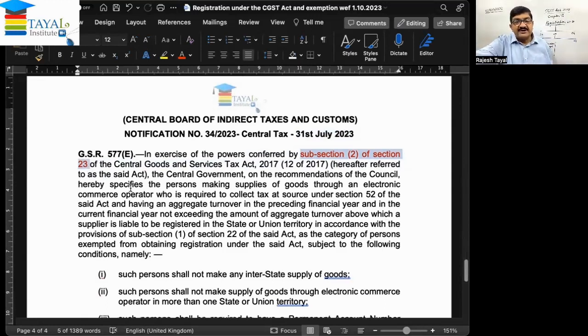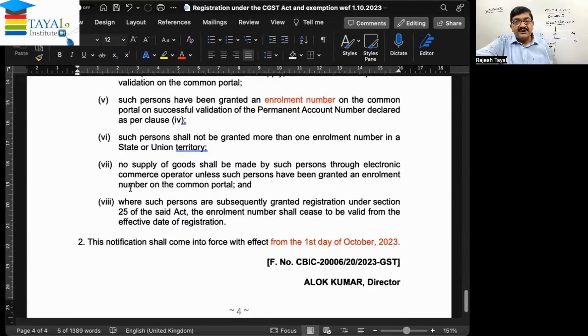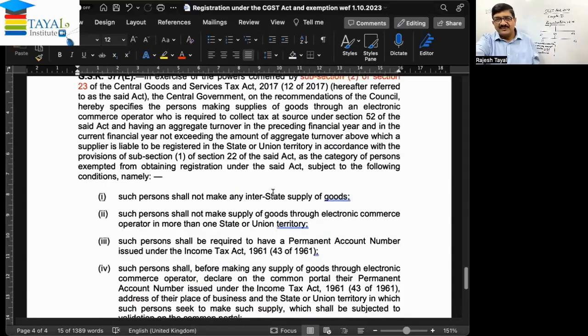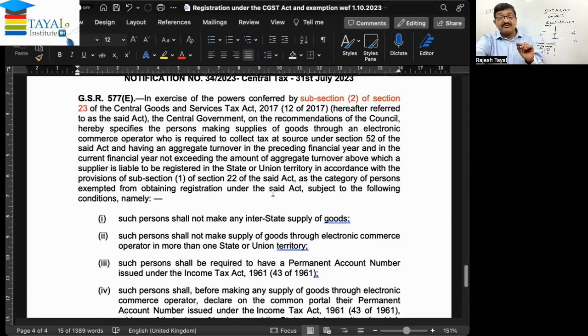Where it is mentioned that it will be effective from 1st October, it is here: this notification shall come into force with effect from 1st day of October 23. So issued on 31st July, but it is going to be effective from 1st October. So, specific exemption from section 24 clause number 9.